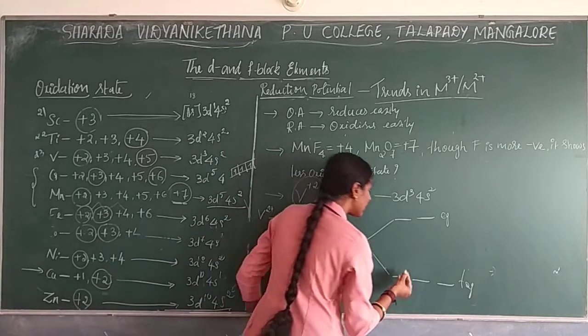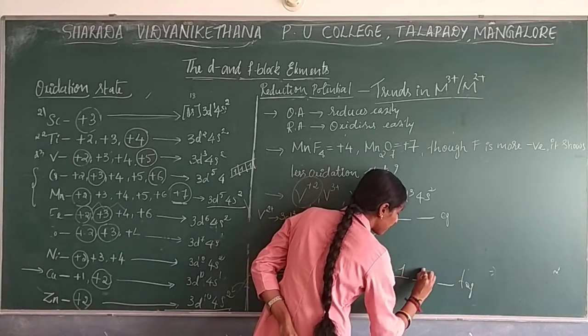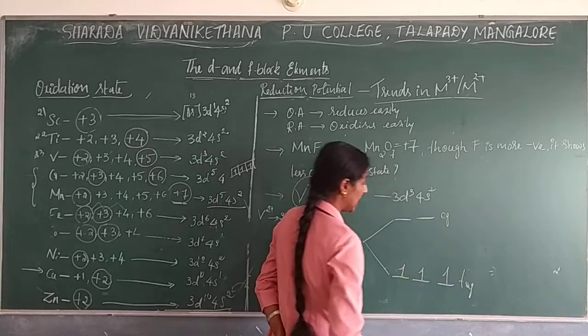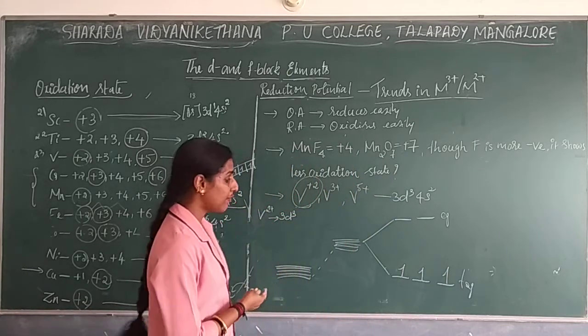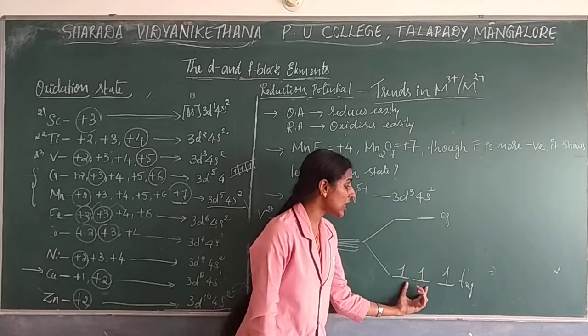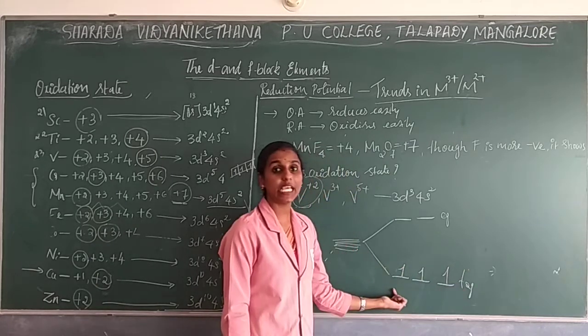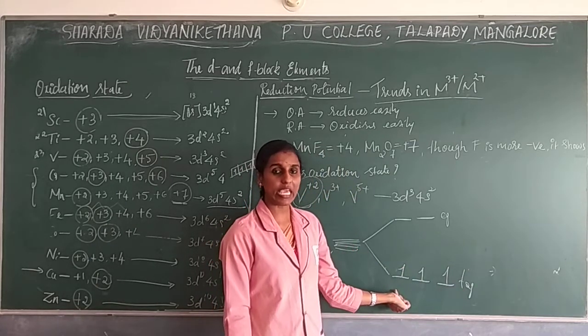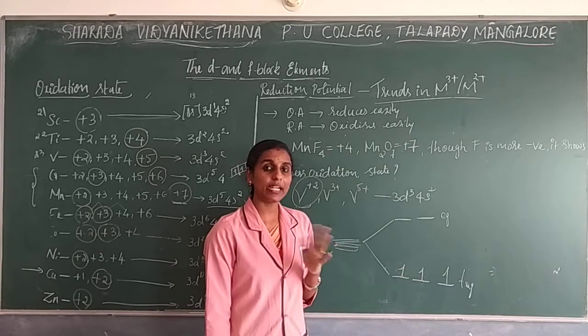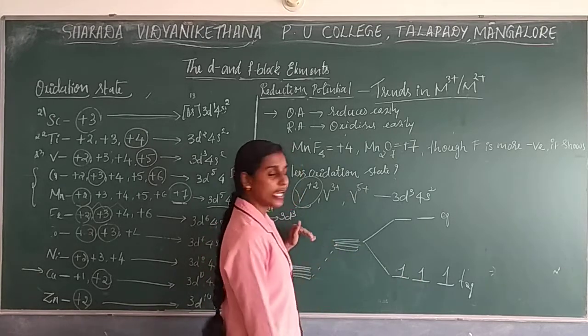So now the filling of electrons takes place in the lower energy orbitals. So in crystal field splitting, this shows a stable electronic configuration. Half filled stability is also considered based on crystal field theory.